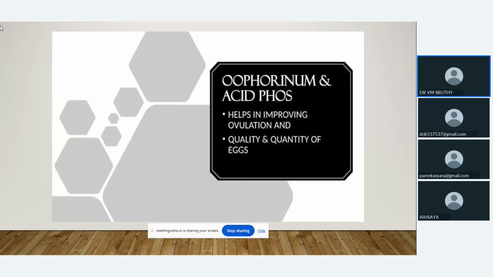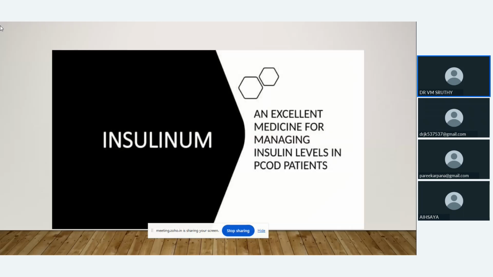When we give Euphorinum, we can improve the ovulation and the quality and quantity of eggs. Along with Euphorinum, we can think of Acidum fluoricum also. Euphorinum and Acidum fluoricum are very good in improving ovulation and the quality and quantity of eggs. Then Insulinum, because we already discussed the hyperinsulinemia condition in PCOS. So we can think of Insulinum, an excellent medicine for managing insulin levels in PCOS patients.